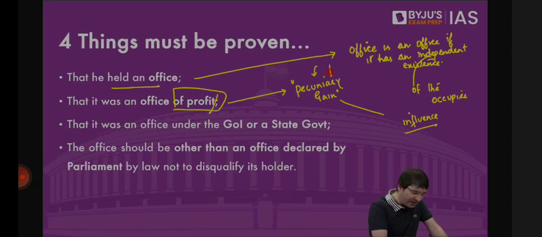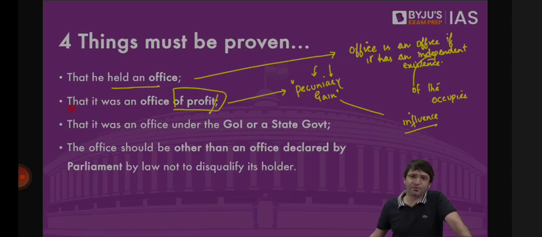And third, we have to then prove whether it is an office created by the government of India or the government of a state. Somebody wrote in the comments that Gautam Gambhir, by being a member of parliament belonging to the Lok Sabha from the BJP, is also doing commentary. That is his individual pursuit. If he is asked by BCCI to commentate, BCCI is not a state. If he is asked by Star Sports to do the commentary, Star Sports is not a state. It is the second revenue or source of money for Gautam Gambhir.